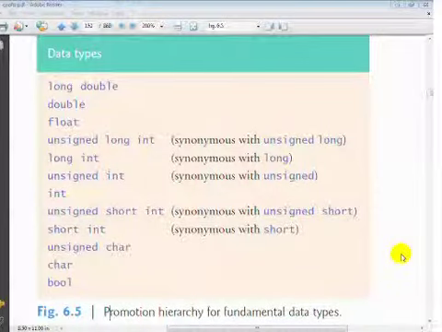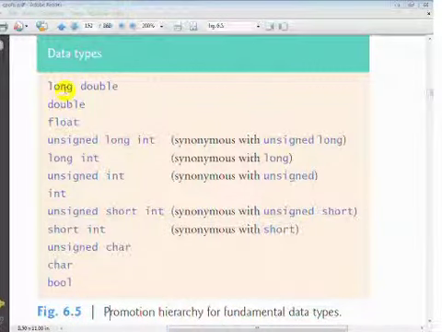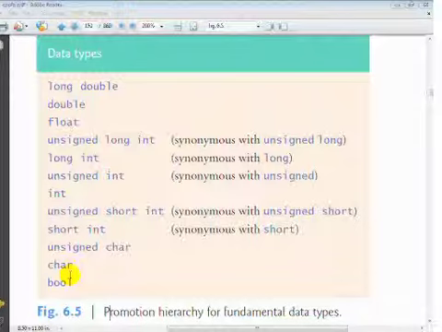Figure 6.5, Promotion Hierarchy for Fundamental Data Types. In C++, when you have expressions that use multiple different types of data from the fundamental data types, which are listed here in Figure 6.5, you're going to automatically get certain promotions as part of those calculations. Now, the promotion hierarchy that you see here lists the data types in descending order, basically. So a type lower in the list can be converted to any of the types higher in the list.